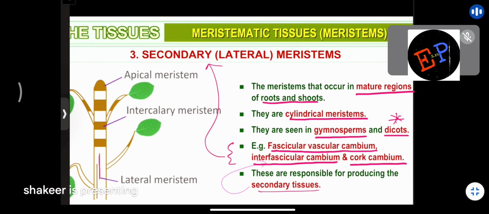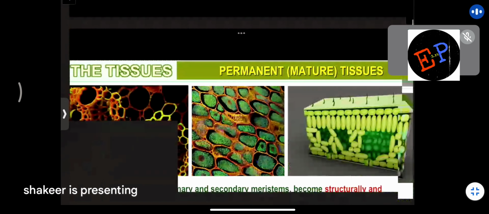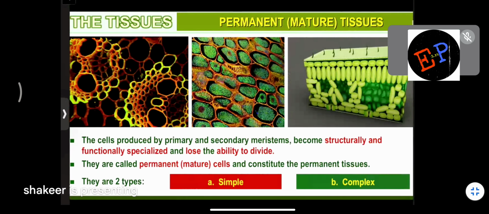So this is the position of the lateral tissues. Are you able to understand? Okay. Then permanent tissues. Permanent tissues are nothing but lateral tissues. We are studying about them. The cells produced by primary and secondary meristems become structurally and functionally specialized and lose the ability to divide. They are called as permanent mature cells and constitute the permanent tissues.